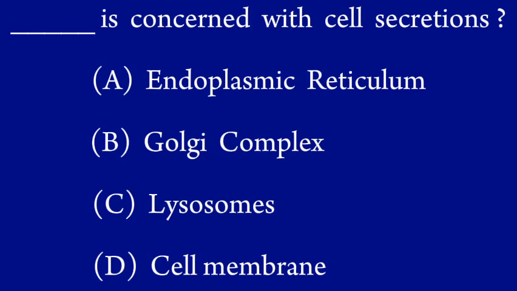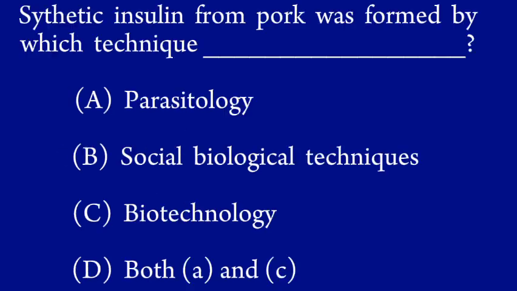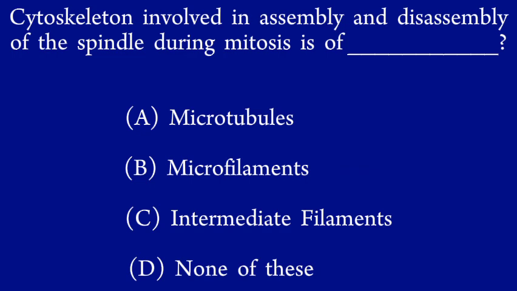Which is concerned with cell secretions? A. Endoplasmic reticulum, B. Golgi complex, C. Lysosomes, D. Cell membrane. Synthetic insulin from pork was formed by which technique? A. Parasitology, B. Social biological techniques, C. Biotechnology, D. Both A and C. Cytoskeleton involved in assembly and disassembly of the spindle during mitosis is of: A. Microtubules, B. Microfilaments, C. Intermediate filaments, D. None of these.